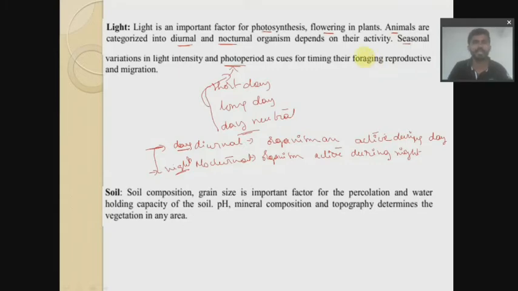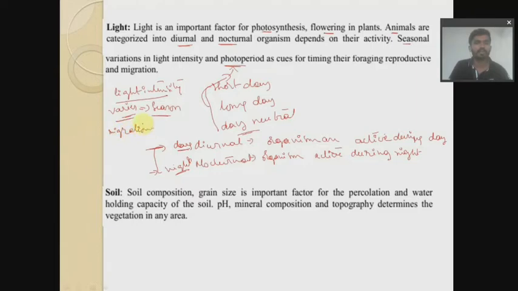So seasonal variation, what do you mean by that? If you consider light intensity in different seasons, light intensity varies according to the season, right? So these seasons will also be an important factor for migration.